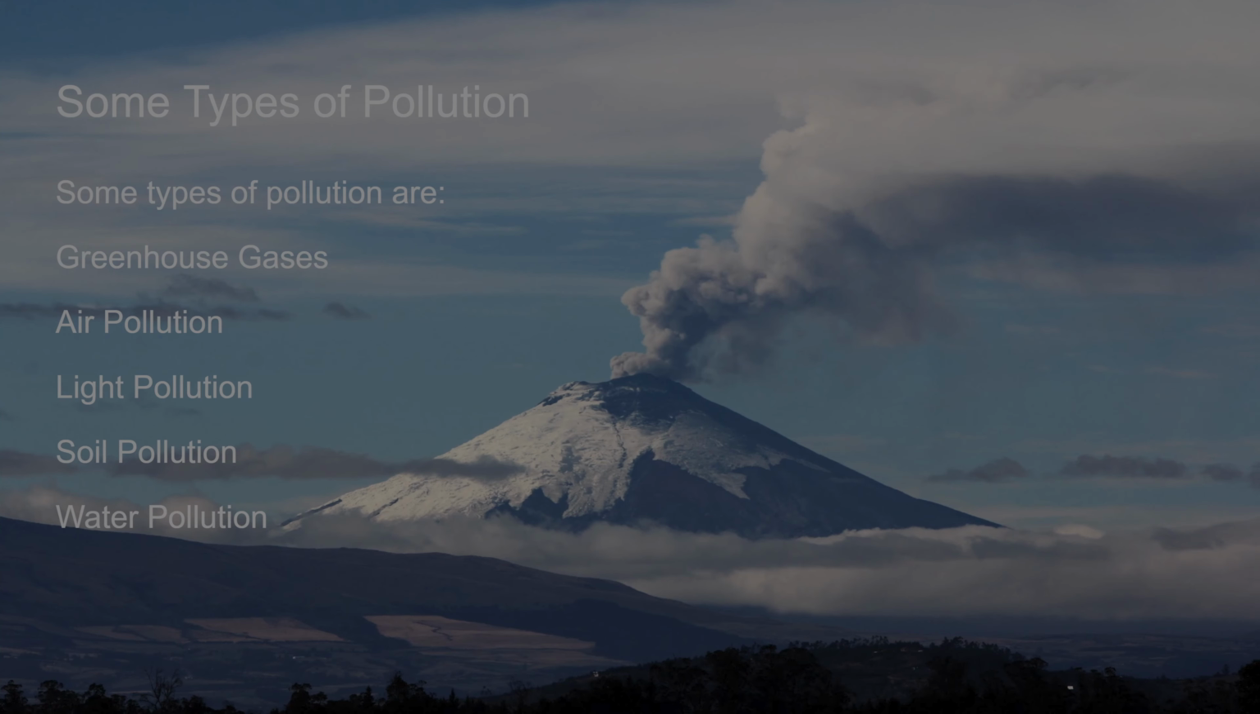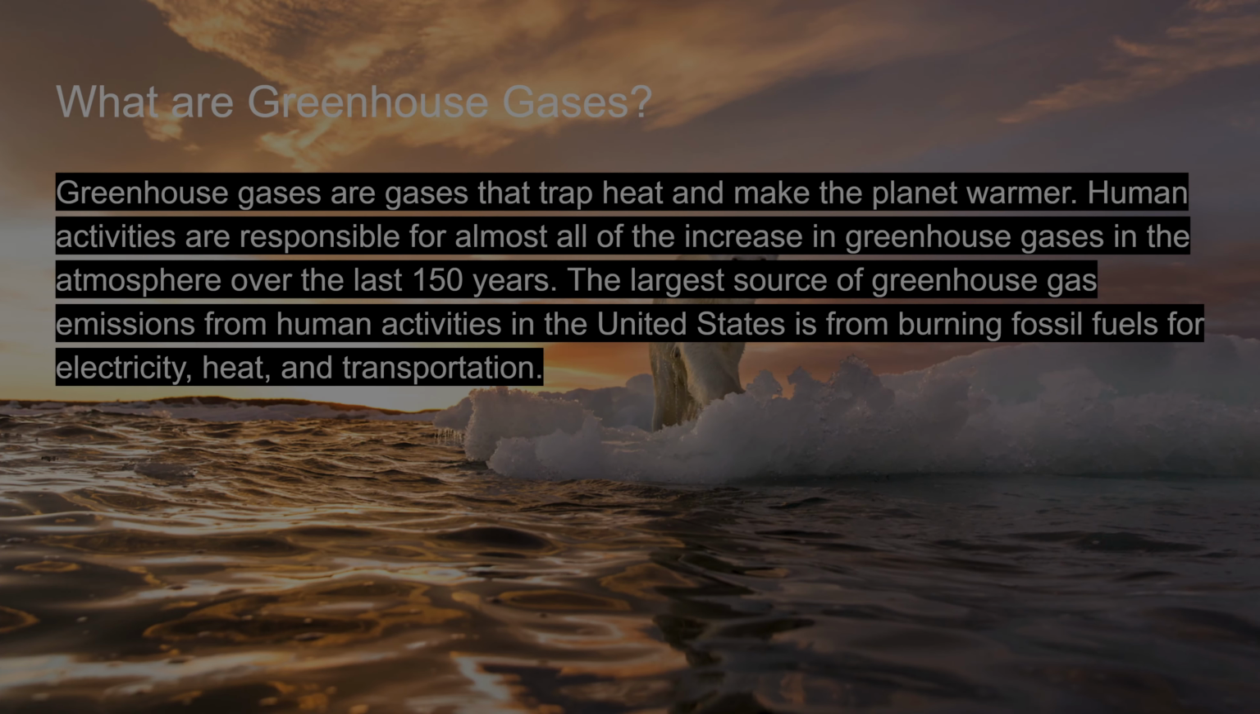Pollution. Some types of pollution are greenhouse gases, air pollution, light pollution, soil pollution, and water pollution. What are greenhouse gases? Greenhouse gases are gases that trap heat and make the planet warmer.